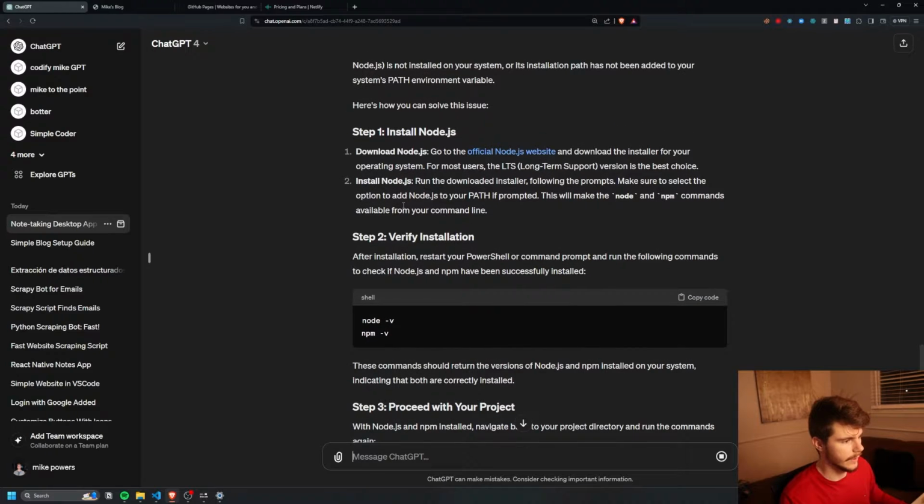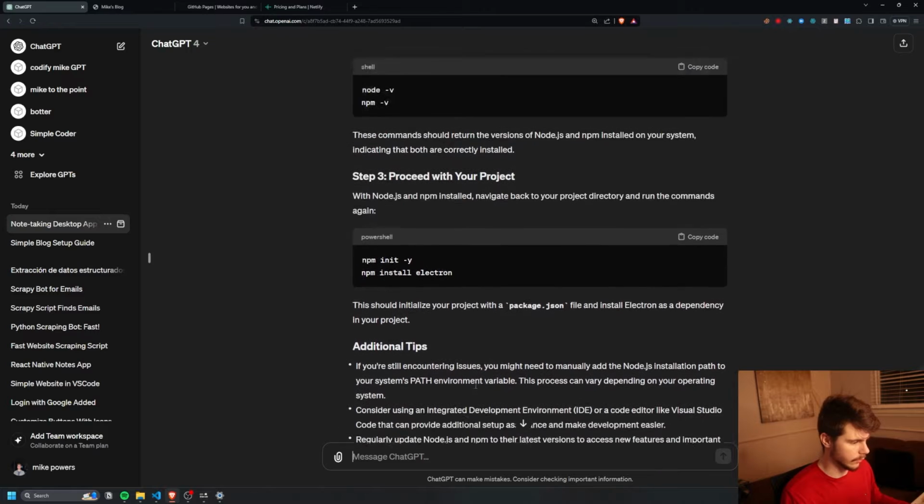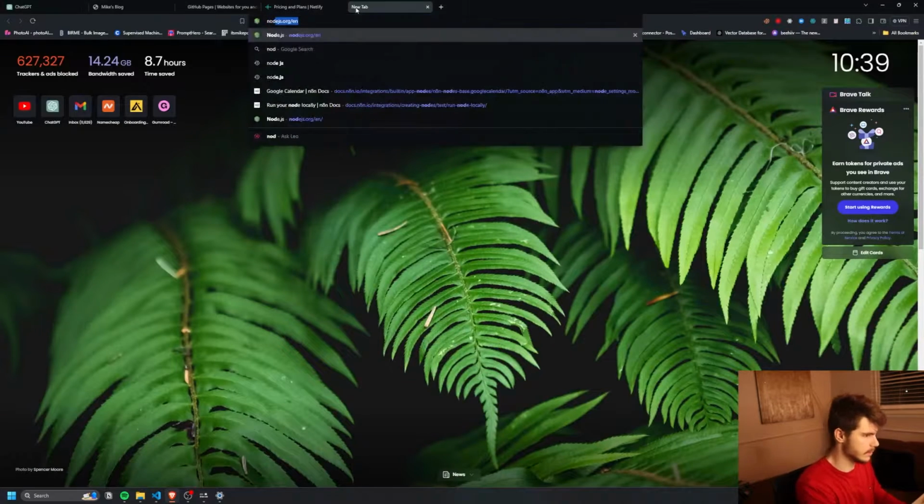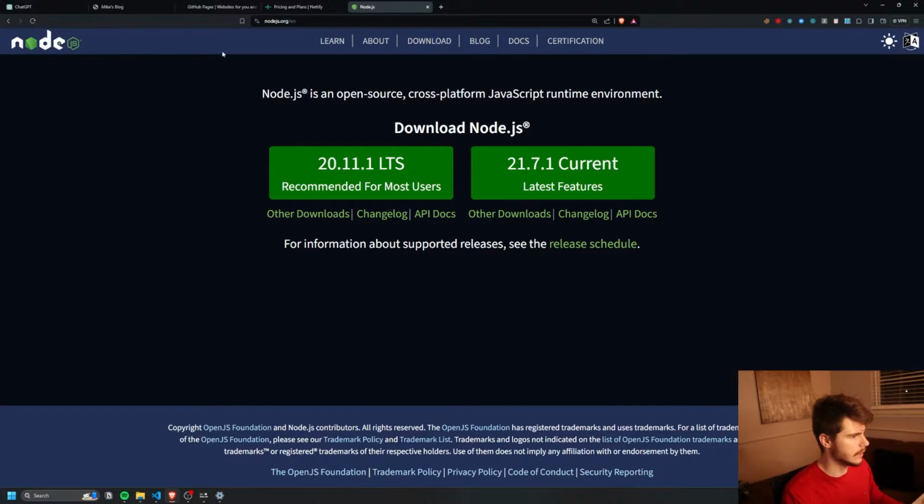So it tells us to verify our installation of Node. So we need to have Node.js installed. So if I'm a complete beginner and do not know how to code, it's even going to tell us what we need to install to get rid of that error. So we're going to need to install Node. If I head over to nodejs.org, we're going to need to install Node.js. So I'll just follow the instructions and install Node.